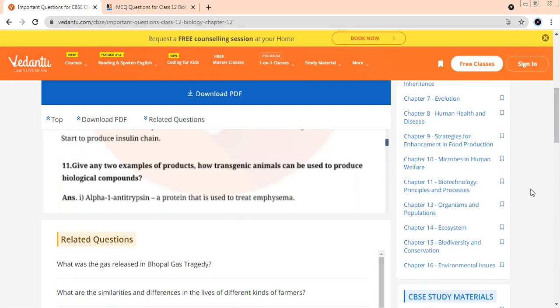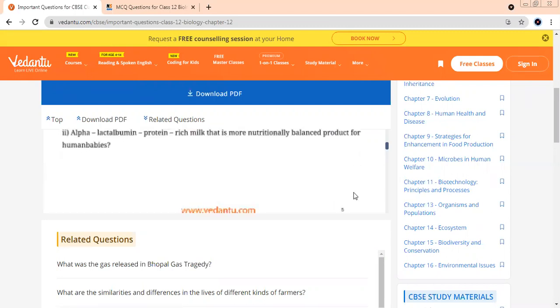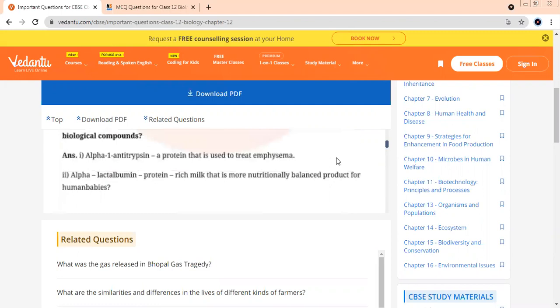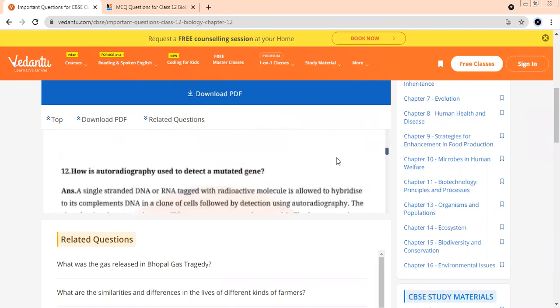What is the name of the protein on your screens? Alpha 1 antitrypsin. It is used to treat which disease? Emphysema. Good. Name the protein once again so that you remember it. Alpha 1 antitrypsin. And the second one, another protein, is alpha-lactalbumin. This was related to deficiency of which disease? ADA disease. Yes, very good.